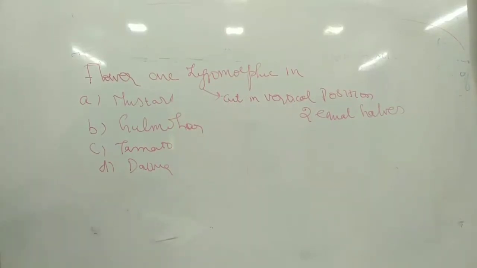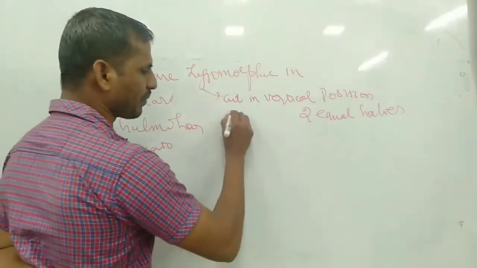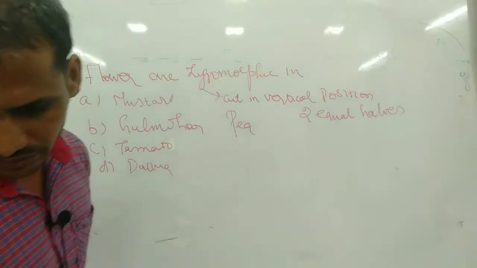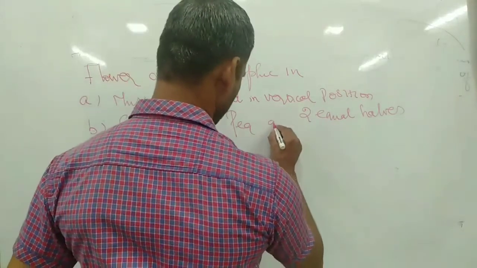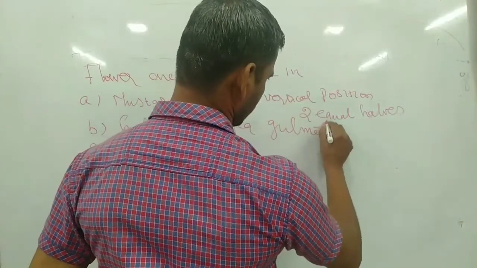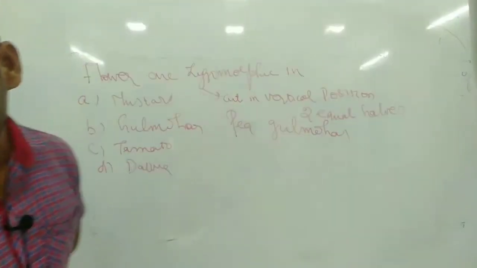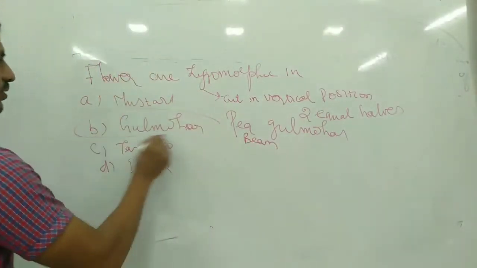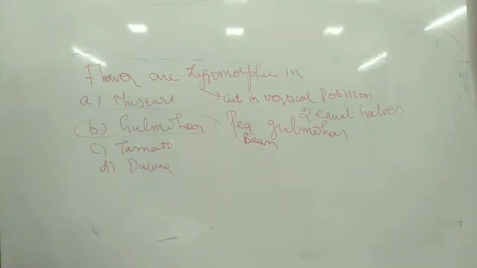This kind of zygomorphic flower is very common in the pea plant, and in gulmohar. It is also very common in the bean plant. So the option is gulmohar. Zygomorphic flowers are present in gulmohar, pea or bean plants, not in potato, datura or mustard.